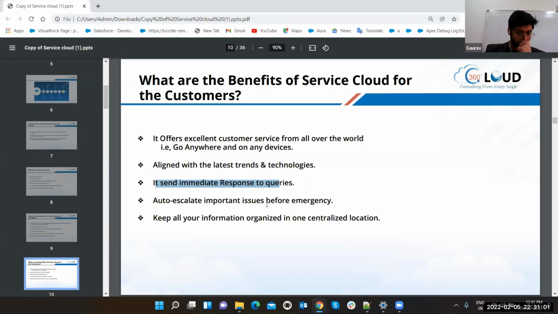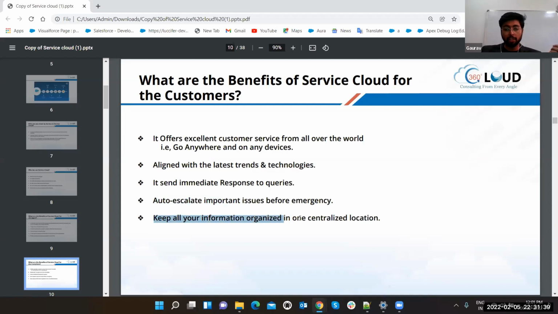Auto escalate important issues before emergency. Yes, Service Cloud has this auto escalate feature, which I'm going to show you in a demo. Suppose there is one task for me and I forgot to work on it, and now it's pending. So before getting a mail or a special comment from my manager or a senior, that rule is going to poke me that this thing is pending from your side, please work on it. That's the auto escalation rules that we are going to see in the demo.